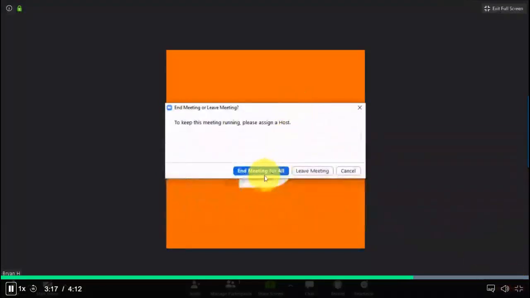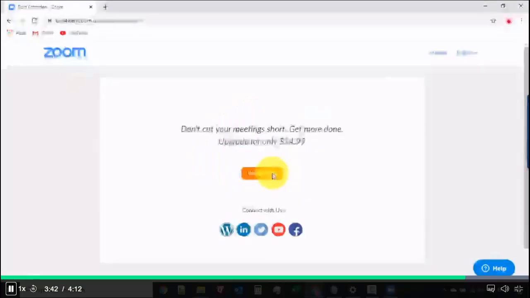And there's a couple of options. So we have end meeting for all. So pretty much everybody else in the meeting would have it ended as well for this one. Okay. So pretty much you and the participants end the meeting for everybody else. And we have the leave meeting. If you want to leave the meeting, but you want the meeting to continue, then you'll have to assign a different person to be the host because there has to be a host for the Zoom meeting. Okay. So for right now, we just want to end the meeting for all.